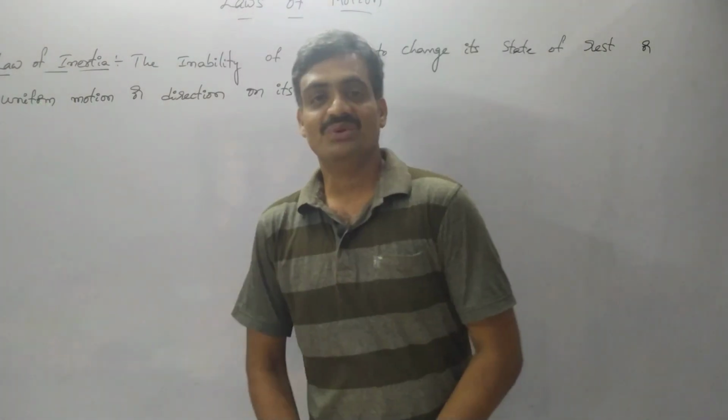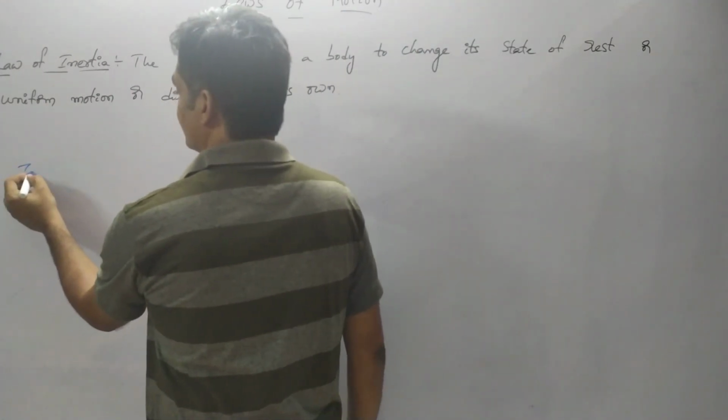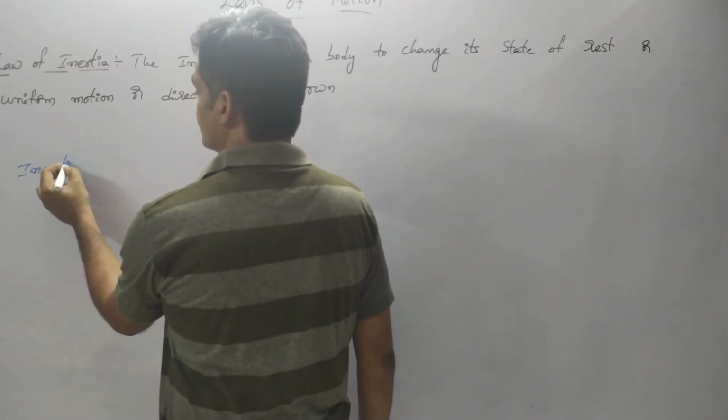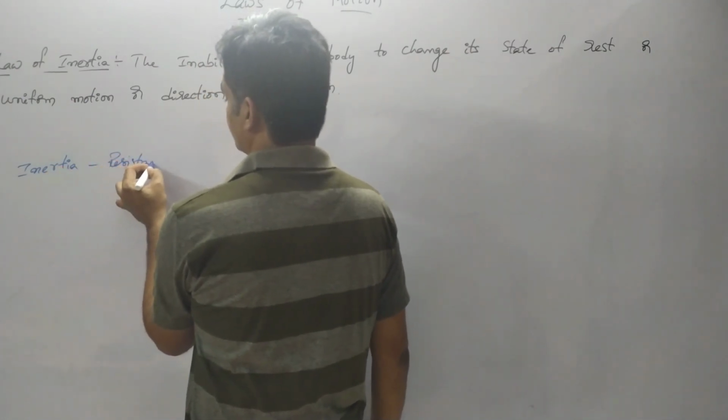Now we are going to discuss inertia. What does inertia mean? Inertia is the resistance to change the position of the body.